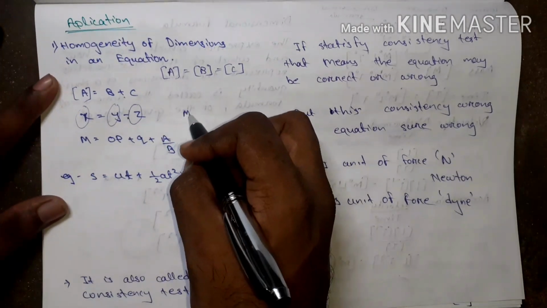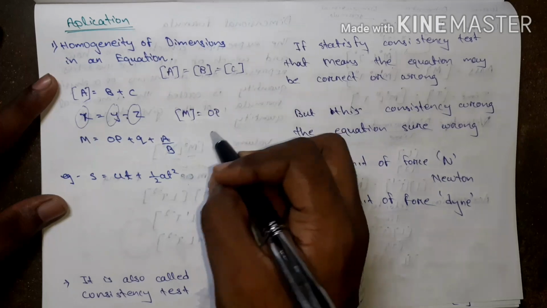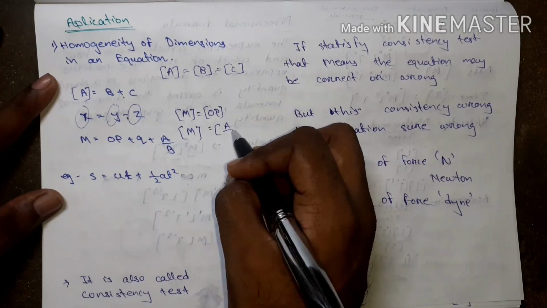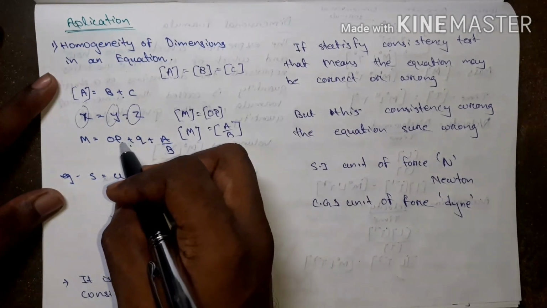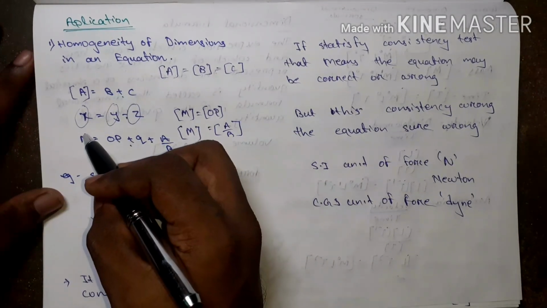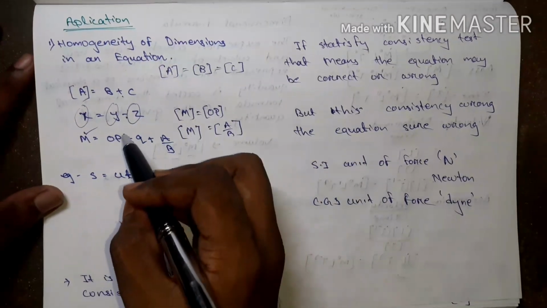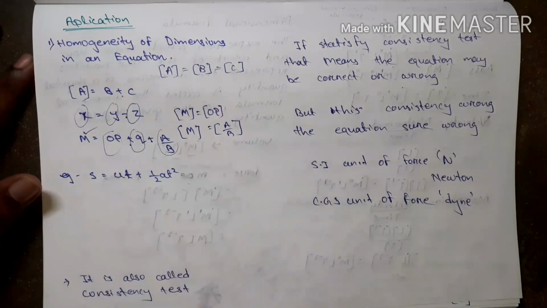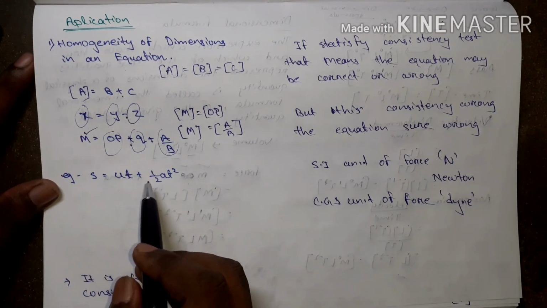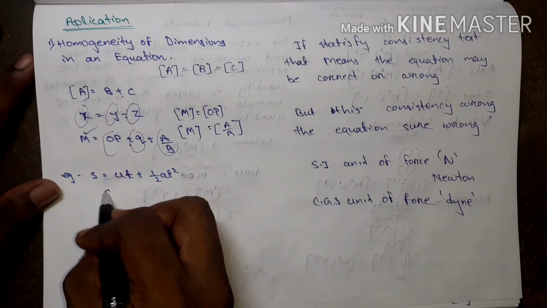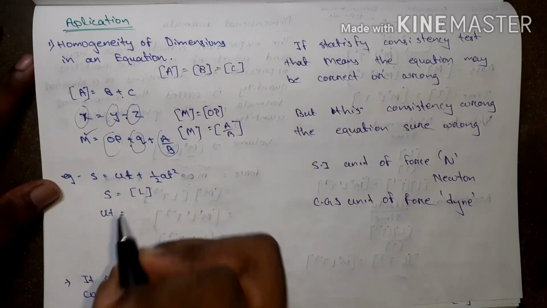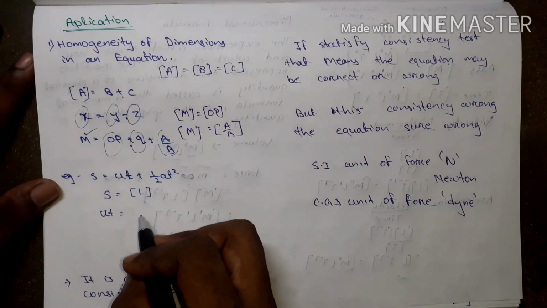That means the dimension of m equals the dimension of op. The dimension of m equals the dimension of a by b. If there is a plus or minus, or addition or subtraction symbol, then you can use the dimension of m equal to the dimension of each individual term. For example, you know the kinematics formula, s equal to ut plus half at square. Then what is the dimension of s? L. What is the dimension of ut? U means velocity. What is the dimension of velocity?